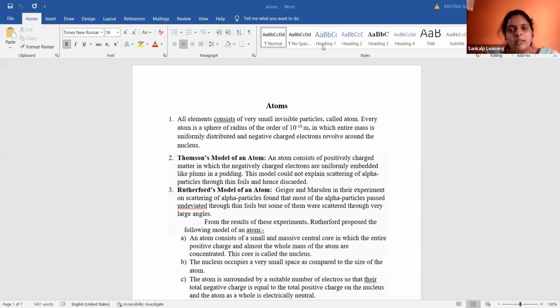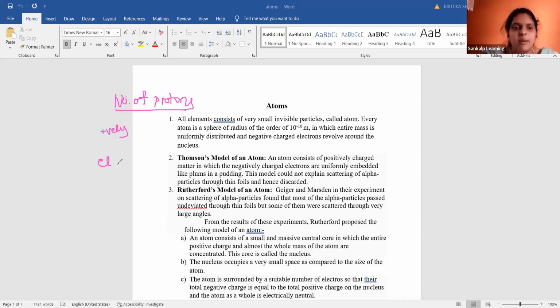Now, can you tell me when we can say any body is positively charged, or negatively charged, or neutral in nature? Suppose if the number of protons, that is the positive charge, is more in number, then the body or the atom is said to be positively charged.